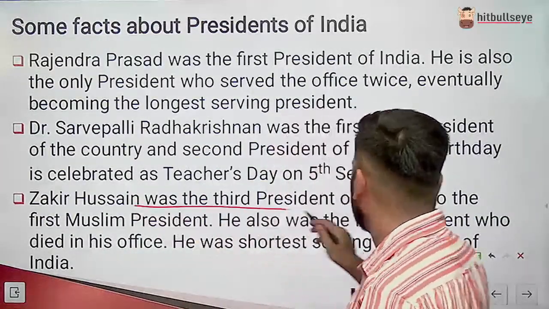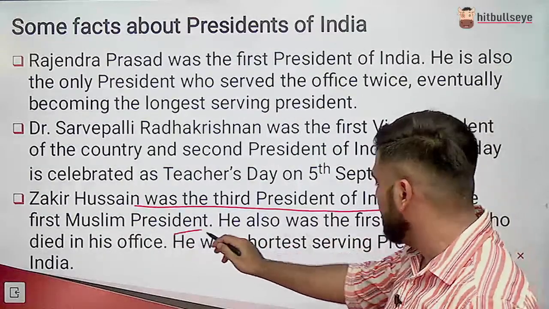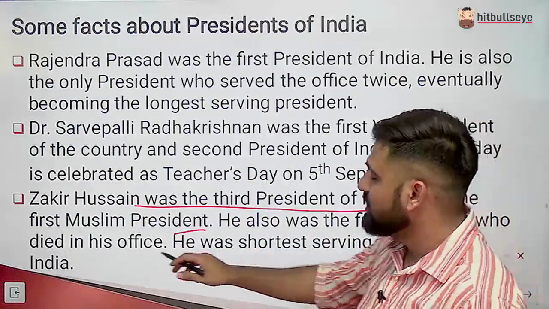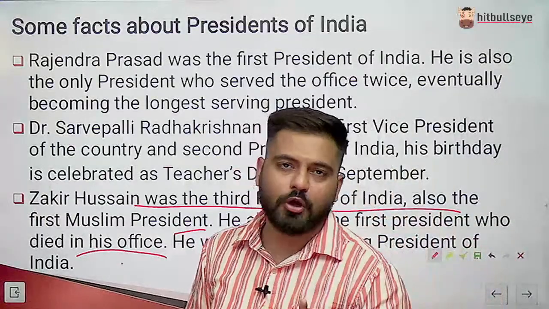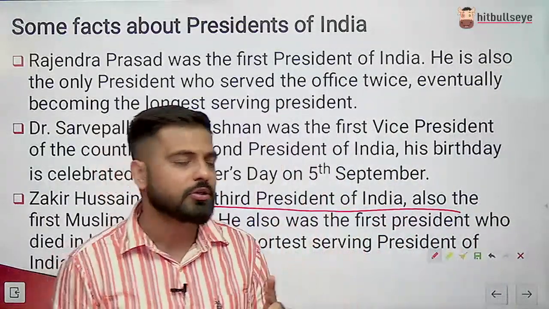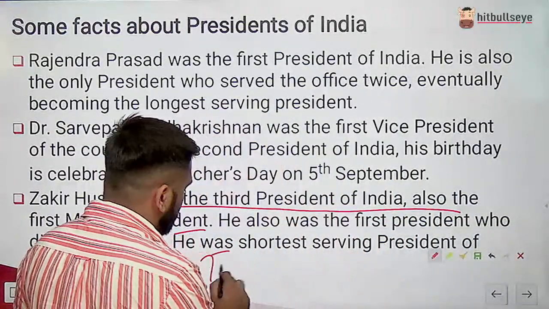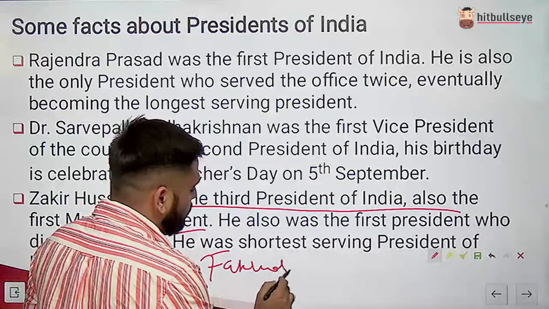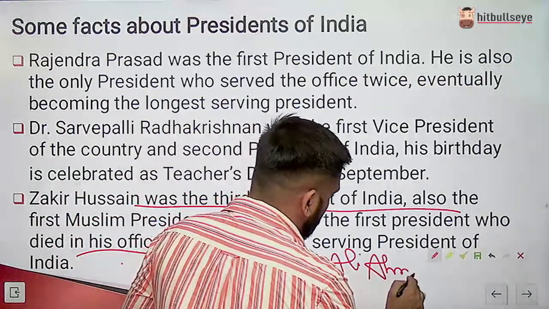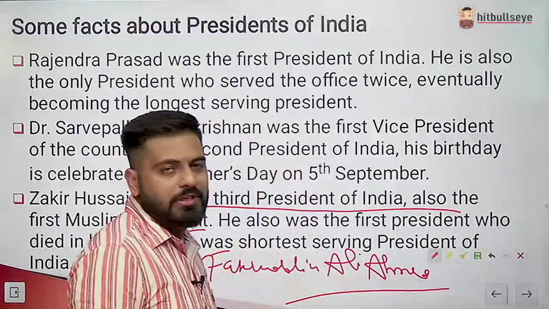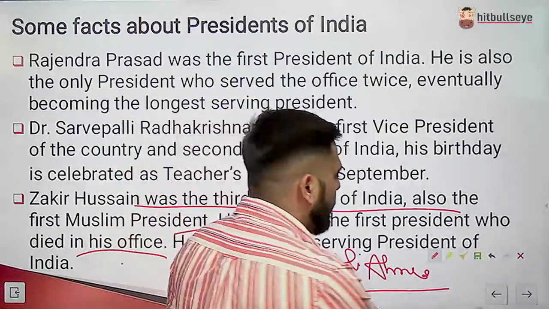Zakir Hussain was the third president of India, also the first Muslim president, and he was the first president who died in office. And there were 2 presidents of India who died in office. One is Dr. Zakir Hussain, another one is Dr. Fakhruddin Ali Ahmad. So these are the 2 presidents of India who died in office, right?